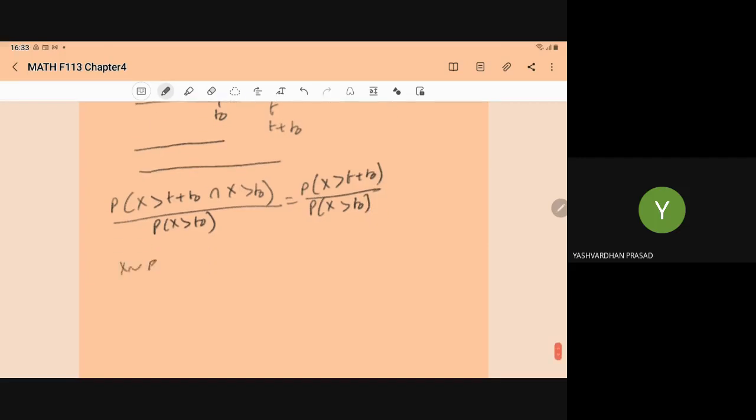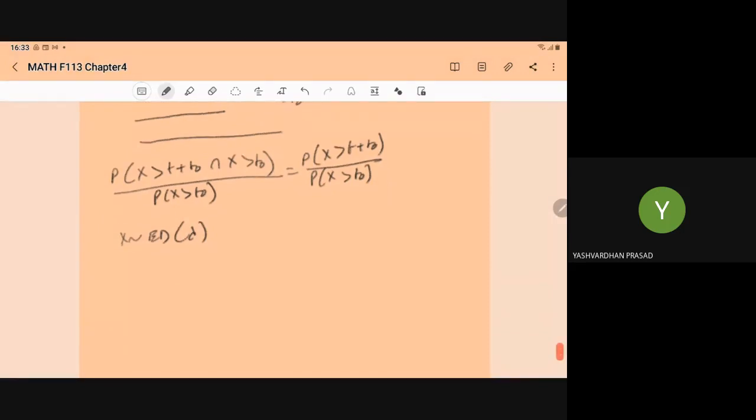And what is given to you? X follows the exponential distribution with parameter lambda. So the probability X greater than t naught, what is the meaning of this? Its meaning is 1 minus the probability X less than or equal to t plus t naught, upon 1 minus the probability X less than or equal to t naught. And what is this?